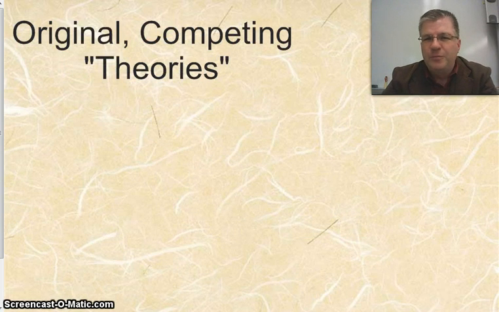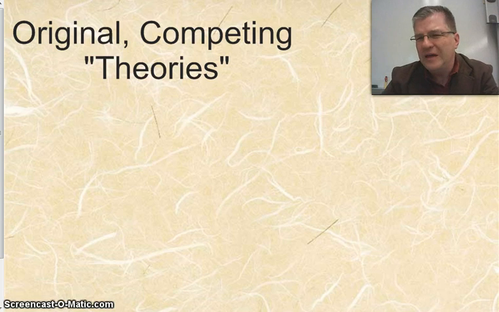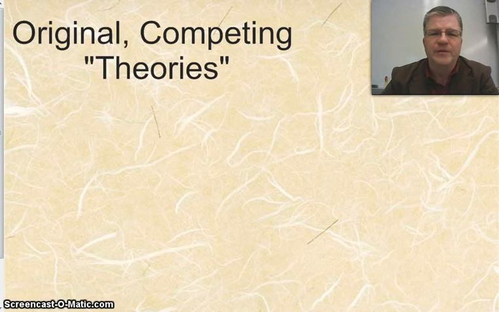Well, most people are pretty familiar with Darwin. We're going to be talking about Darwin in part 2 of this chapter. But there are some other ideas that were out there, and these ideas are often called theories. I've put the word theories in quotation marks because they aren't truly anything that was ever considered a true theory. They were never recognized as theories by scientists as a whole, but they were some hypotheses that had some fairly famous people backing them, and in some cases, lots of people that felt they were pretty good ideas.